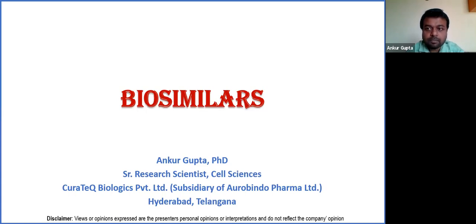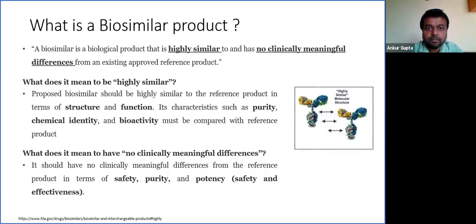So when we hear the word biosimilar, the basic question that comes is: what are biosimilar products? As per the FDA definition, a biosimilar is a biological product that is highly similar to and has no clinically meaningful differences from the existing approved reference product. Here, reference product means an innovative product that has already been approved by the FDA. In this definition, two phrases come to our mind: highly similar, and no clinically meaningful difference.